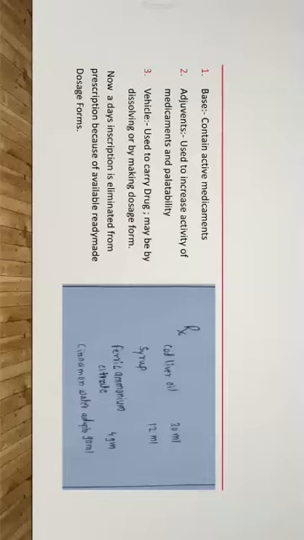The second part of the inscription is the adjuvants. Adjuvants are used to increase the activity of the medicament, or they help to increase the palatability of the dosage form. They are also known as ingredients. The third part of the inscription is the vehicle. As the word means, it is used to carry the drug, and it is also used to dissolve the drug or to make a dosage form.